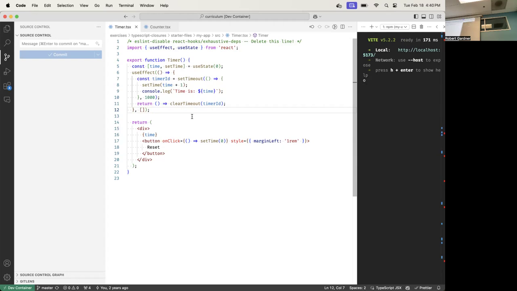I'm referencing time, it goes in. If there was another state variable here and I reference it, it goes in, and on and on. Okay, it has to go there. Can I ask you just a quick question? If we have, you said two sibling functions cannot access what's inside each other, right? Two sibling functions, correct. So this function cannot access anything inside of that function. Okay, all right.